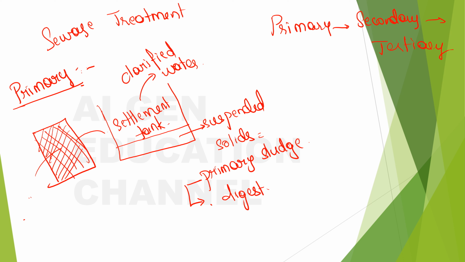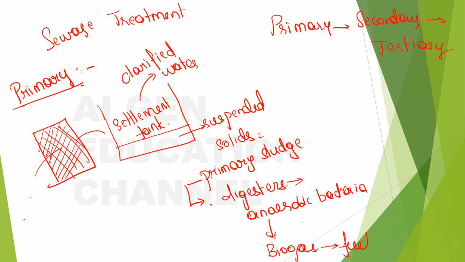Digesters. And in these digesters, anaerobic bacteria act upon this sludge and decompose it to give biogas. That is, when anaerobic bacteria decompose primary sludge, we get biogas, and this biogas can be used as fuel. Now, shall I explain it again? I hope it's better if I do that.